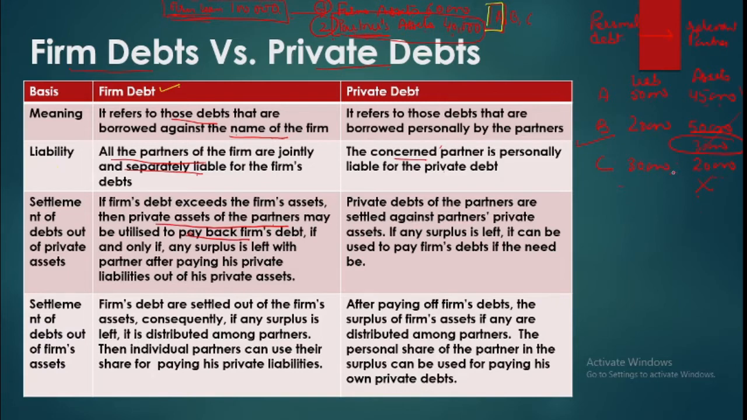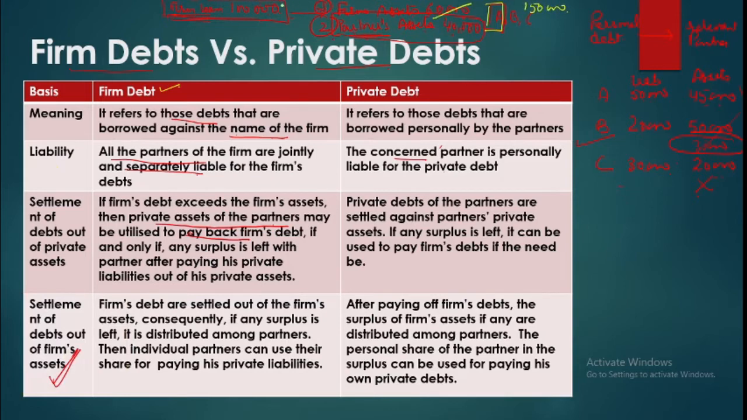Alright, so settlement out of firm's assets. When we say that we are to utilize firm's assets to pay the liabilities, then firm's assets are for firm's liabilities only. If any balance is left, it will be used to settle the claims of the partners as per their capital. Okay, now suppose in place of 60,000, if we assume that firm's assets were say 1,50,000.